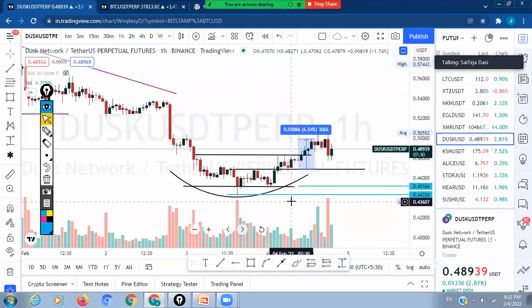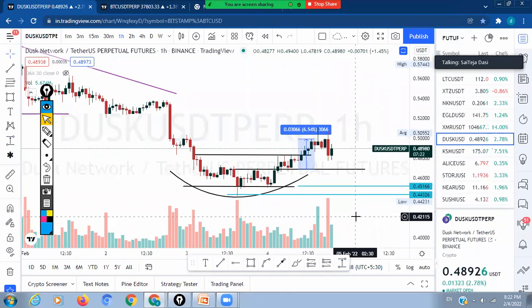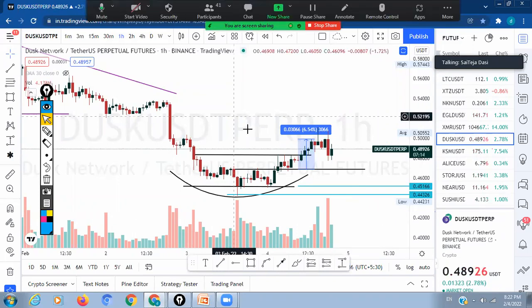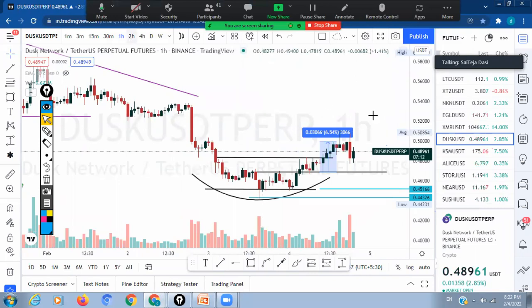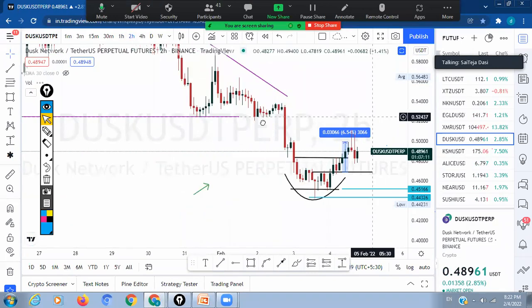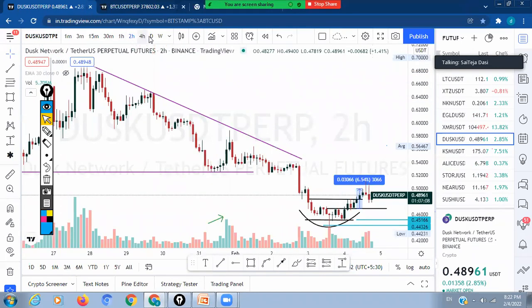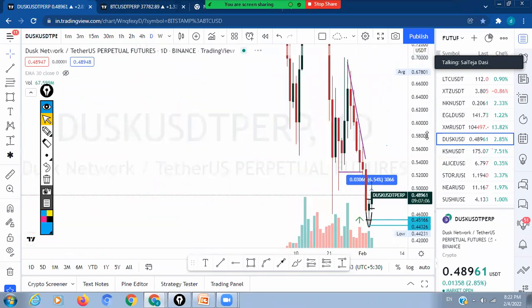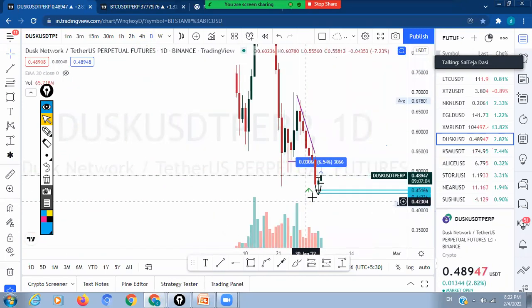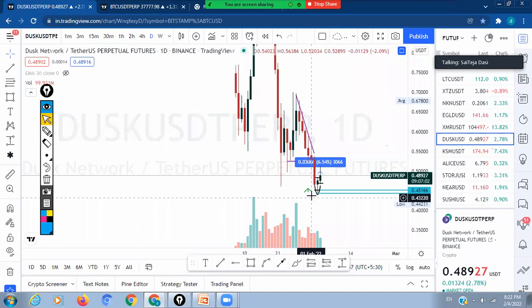What I'm trying to say is that follow a few charts only in the initial days, 5 or 6 charts. Let's say KSM, Ethereum, whichever coins you know, like you people have a few favorite coins. Keep them in a watchlist and always draw trend lines in 1 hour. If possible, make them in 2 hours or 4 hours. If you get a breakout in the day chart time frame also, then it will be a very good thing. The breakout will be a powerful breakout in the day chart.